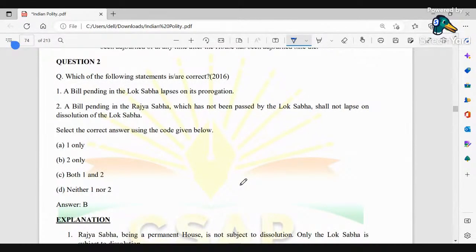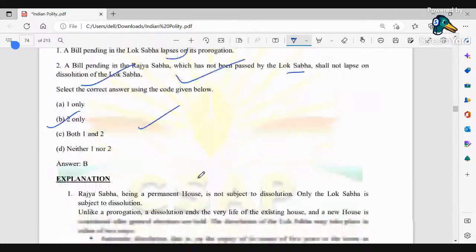Which of the following statements is or are correct? A bill pending in the Lok Sabha lapses on its prorogation. A bill pending in the Rajya Sabha which has not been passed by the Lok Sabha shall not lapse on the dissolution of Lok Sabha. So obviously यहाँ पे correct option will be B. That is, a bill pending in the Lok Sabha lapses on its prorogation? ये lapse नहीं होता है. ठीक है? Then a bill pending in the Rajya Sabha which has not been passed by Lok Sabha shall not lapse on the dissolution of Lok Sabha. It's a correct option. So we could see this 2 only is the correct option.